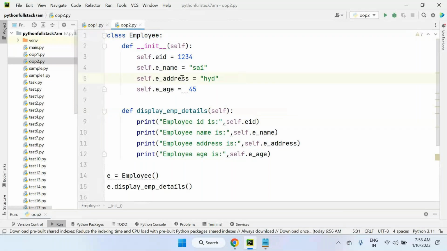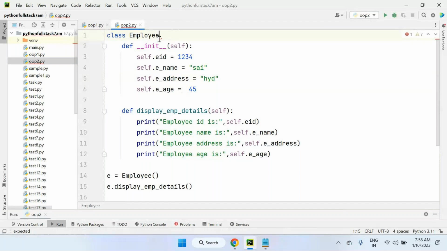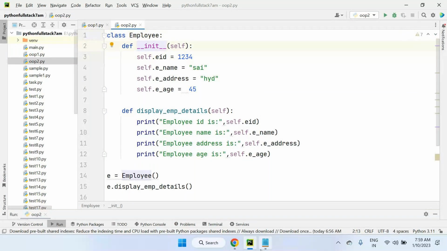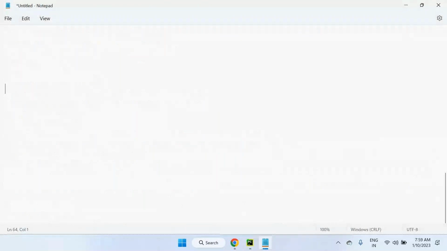For class creation, a colon is compulsory after the class name. If you miss the colon, it will give an error. So you can see this error. Colon is mandatory. In other programming languages, class creation follows like this: access modifiers, public class, class name is employee, open bracket, close bracket. But in Python, this kind of syntax is not there. We follow Unix-style syntax in Python.